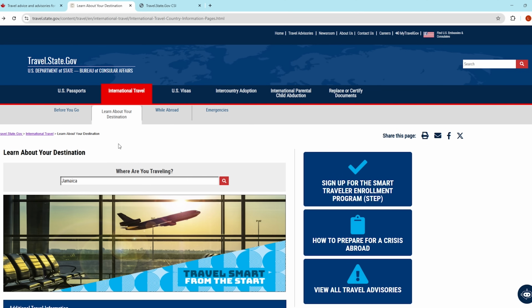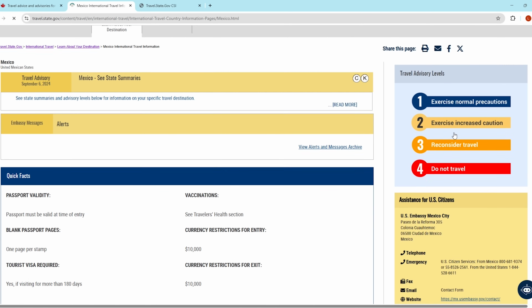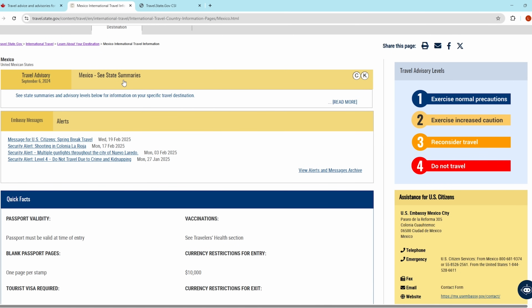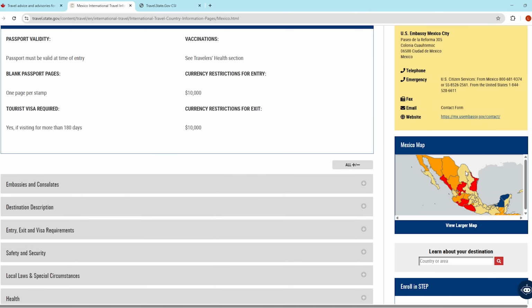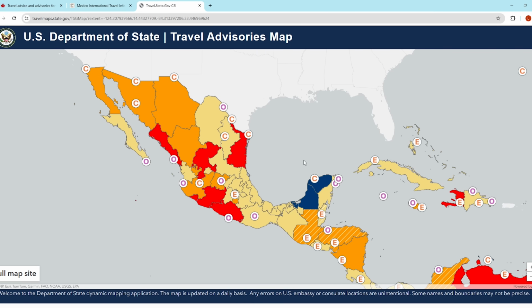So the last thing I want to show you, sometimes you drill down further on the maps. Let's go to Mexico. This is the U.S. website, Secretary of State. You'll see you don't get an overall summary, but you get state summaries. So if I go here, there is a map. You click it to enlarge. I've already done that. And you can get a visual representation of what parts of Mexico are the safest. You will see over here, Baja is relatively safe in most people's opinions. It is still the second level in yellow.